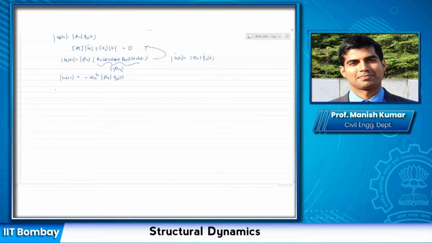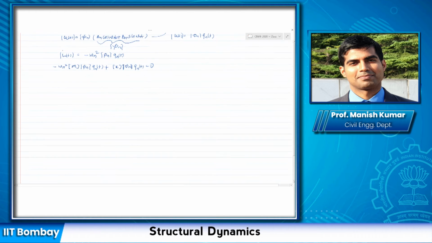So I have minus omega n square m times phi n times q n(t) plus k times phi n. Remember, this is a vector here, q n(t). Okay, so if I take this outside, I have,